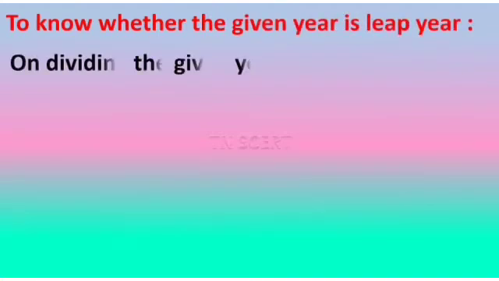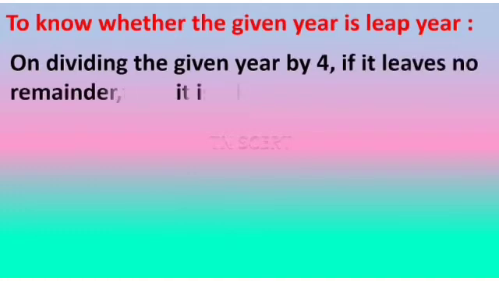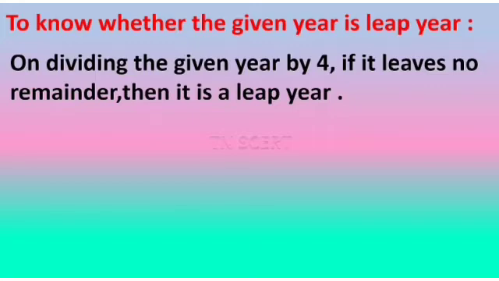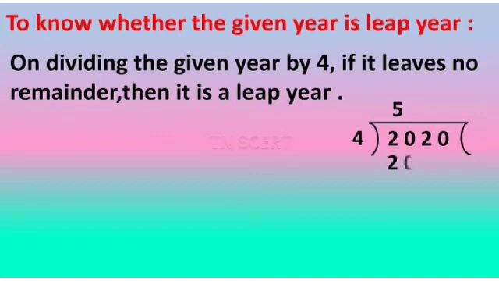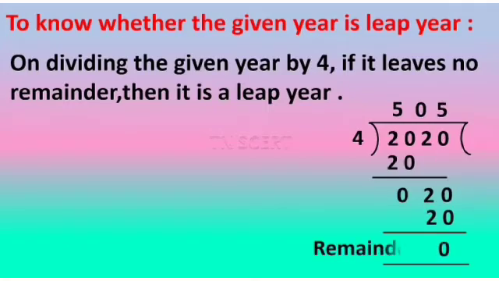To know whether it is a leap year, divide the year by 4. If it leaves no remainder, then it is a leap year. So here when we divide 2020 by 4, we get the remainder 0.